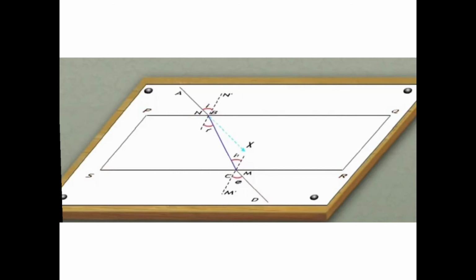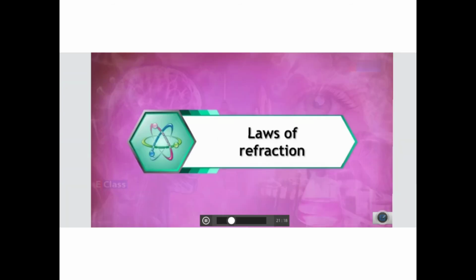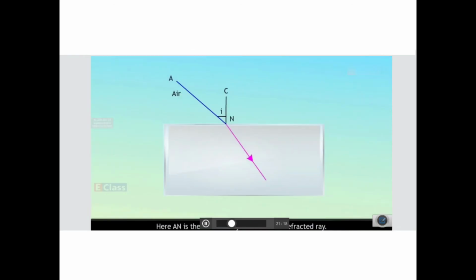All these answers will be given by the laws of refraction. So let us understand the laws of refraction. The first law says, we have seen that N is the normal. So what is the incident ray? AN is the incident ray.